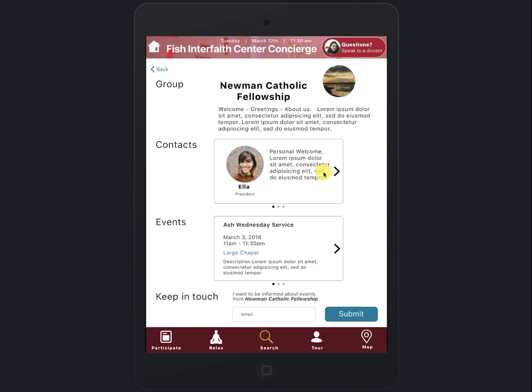So the idea is that you can swipe left and right to change the profile. And then on this panel, we see upcoming events for that group. And again, you can swipe left and right to iterate through the events. And at the bottom is also the same keep in touch form for you to submit your email.